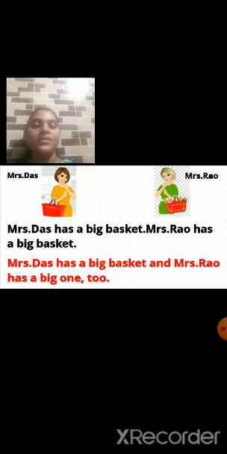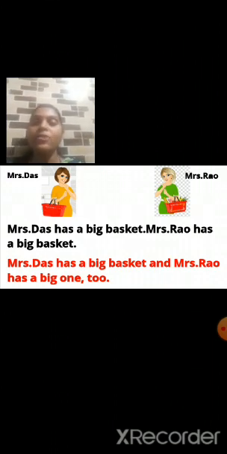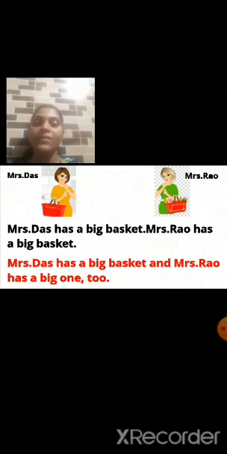We will join these two sentences by using the conjunction "and" in between, and by using two new words in the place of "basket". In the place of the word "basket", we will add two new words. Which are they? "One" and "too". Instead of writing the word "basket" again, we will write "one".